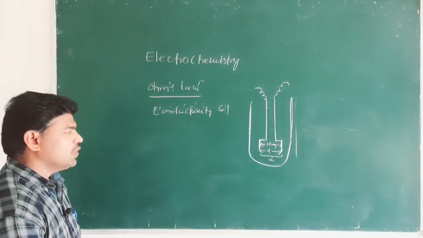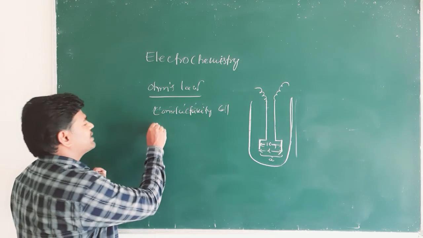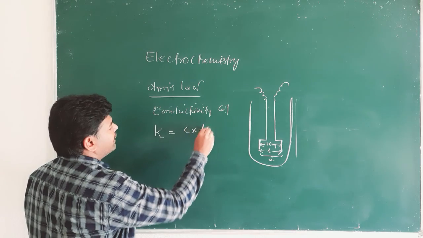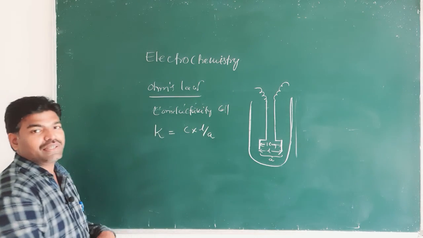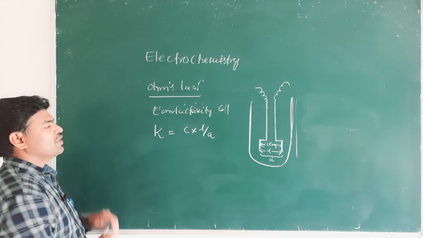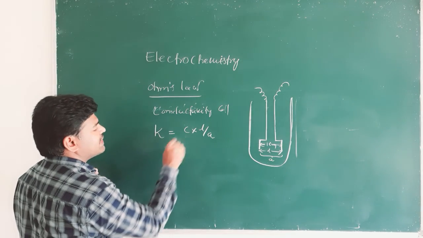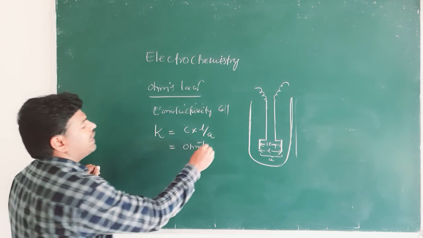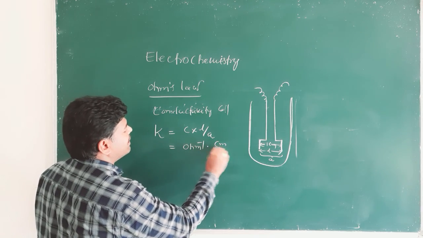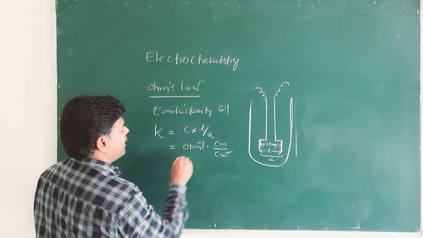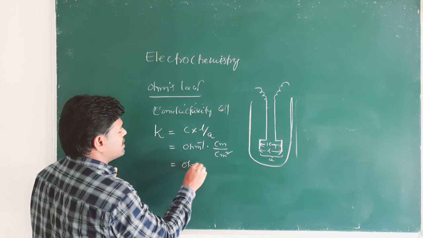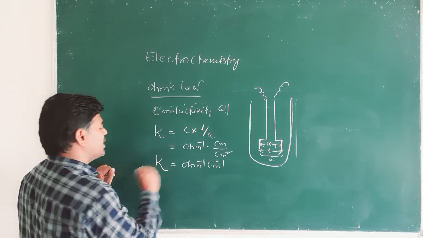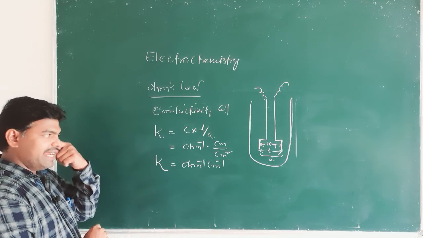So, specific conductance kappa is equal to conductance into L by A, where C units are ohm inverse, and length and area units are centimeter and centimeter square. So ohm inverse centimeter inverse are the units for specific conductance.